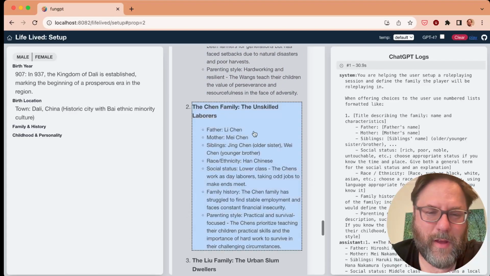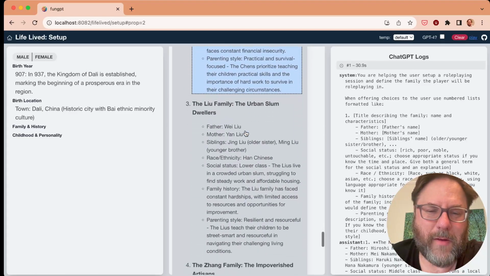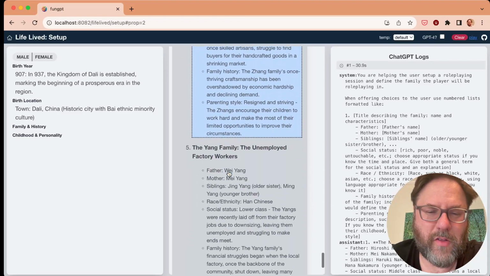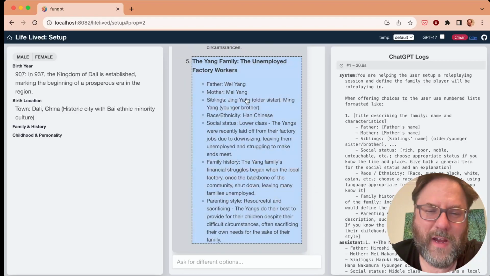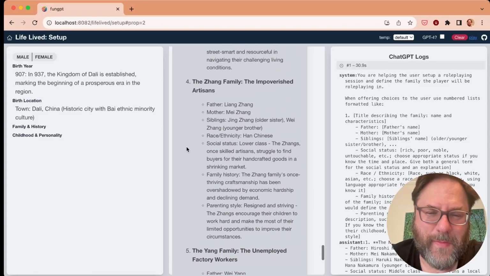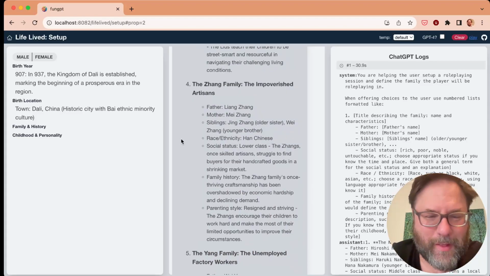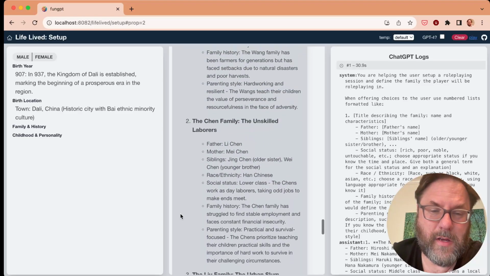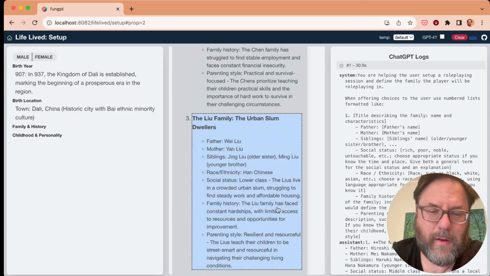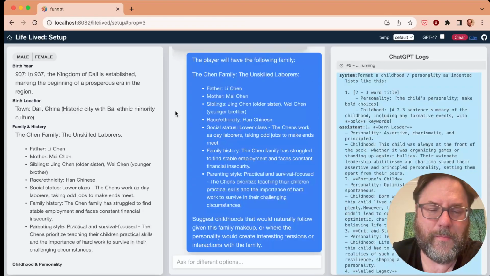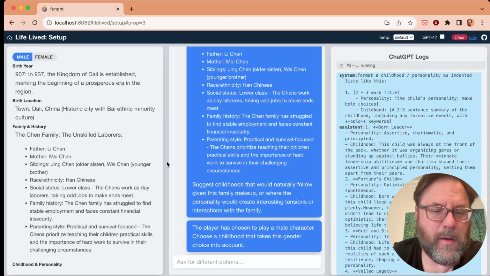So let's see, what do we have here? We have struggling farmers, unskilled laborers, urban slum dwellers, the impoverished artisans, unemployed factory workers. I wonder, were there factories in this area at that time? I don't know. It does definitely get these historical details wrong, but it also knows a lot that I don't know about a lot of these places. Let's do, I don't know, we'll do unskilled laborers. And let's choose a male gender as well.